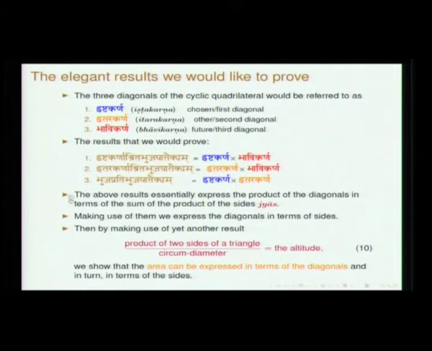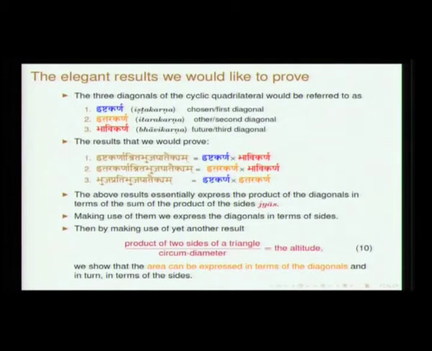Now, Bhavikarna is a namatasya. So, when you interchange the sides, one diagonal will be invariant, the other diagonal that you get is Bhavi. Bhavi means that will come. So, it will come in the sense of after interchange, whatever you get is what is referred to as Bhavikarna, fine. So, the result that we are going to prove is just summarized in this slide.